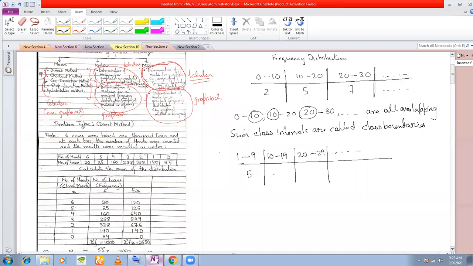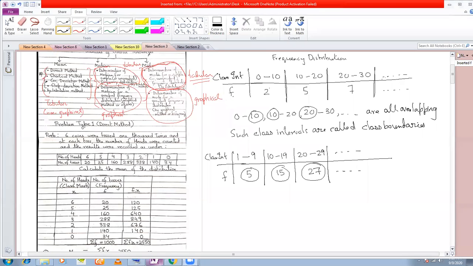Say you have 5, 15, 27 and so on. These are all frequencies, denoted by F. Here also we write these to be class intervals, and these are all frequencies.